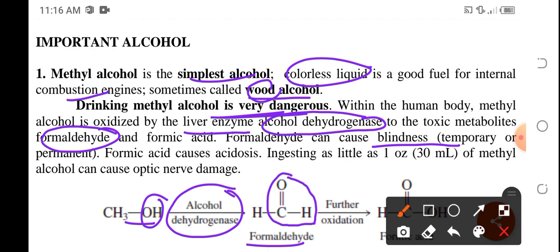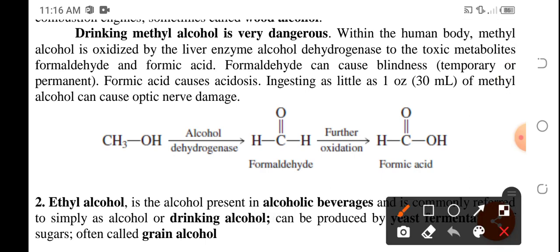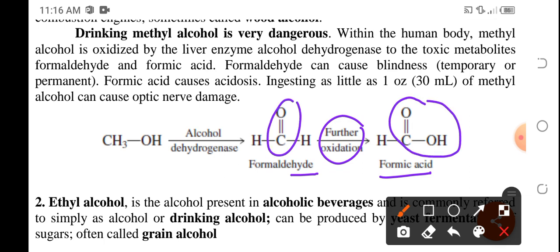Also, further oxidation could happen for this ingested methyl alcohol, and it will then become formic acid. Okay, so further oxidation will cause the formaldehyde to become formic acid by turning the carbonyl group into a carboxyl group.